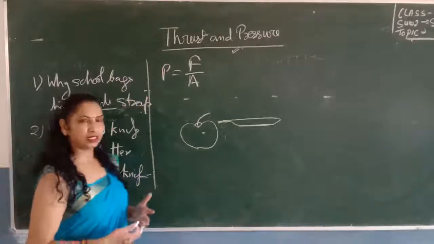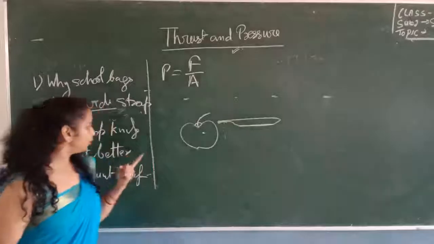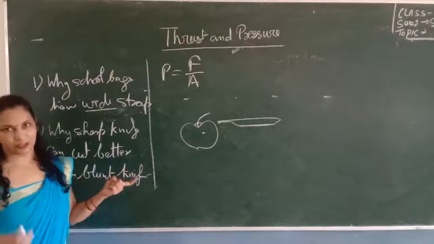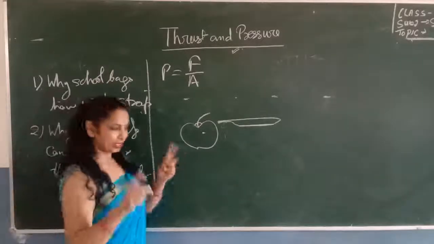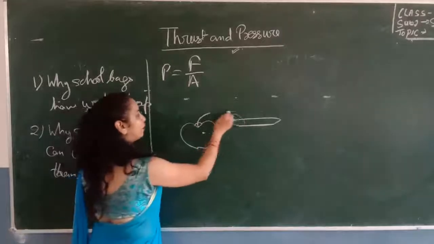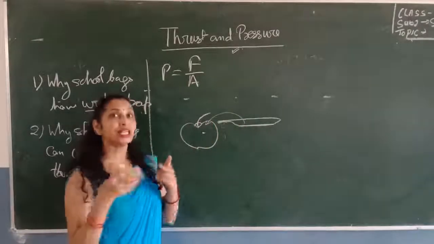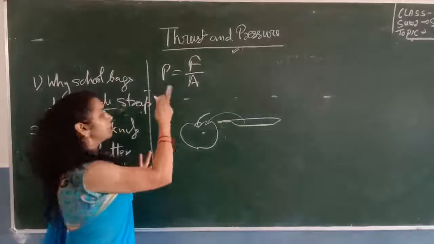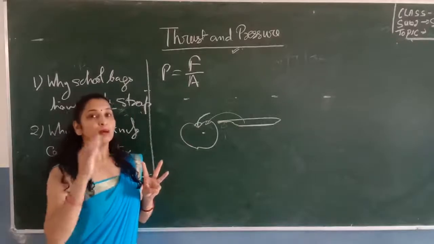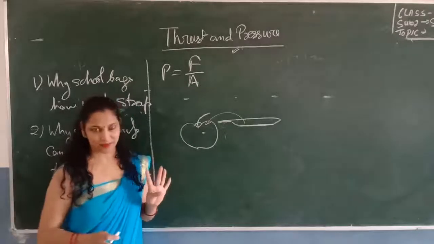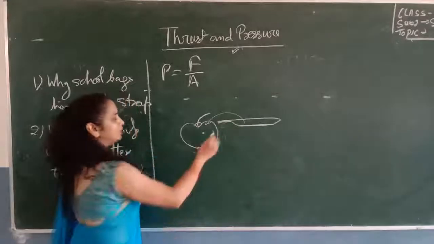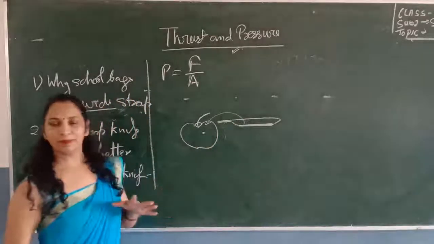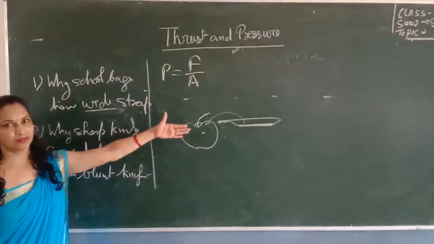So again, you can write your answer in the form of points. First you will say, if a knife is blunt, then the area in contact with the apple increases. Second point, we know that pressure is inversely proportional to the area. So by increasing area, the pressure decreases. Then you can explain that a blunt knife exerts less pressure on the apple. And that's why it becomes difficult for us to cut the apple with this knife.